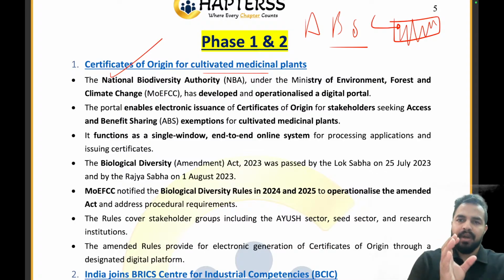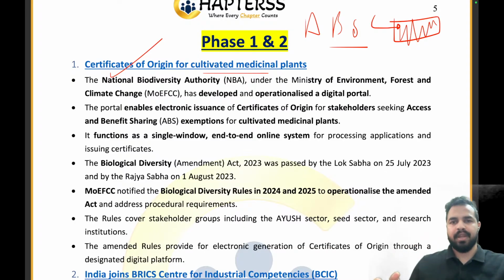So if a commercial company is entering the market and making use of these medicinal plants, then this company, which is selling these products at very expensive prices, is now required to ensure that it shares the benefits it has earned from selling these products with the local communities, because they are responsible for the preservation of these plants, right? And similarly, that is why we have to ensure that we have this certificate of origin when they are being produced by the farmers.